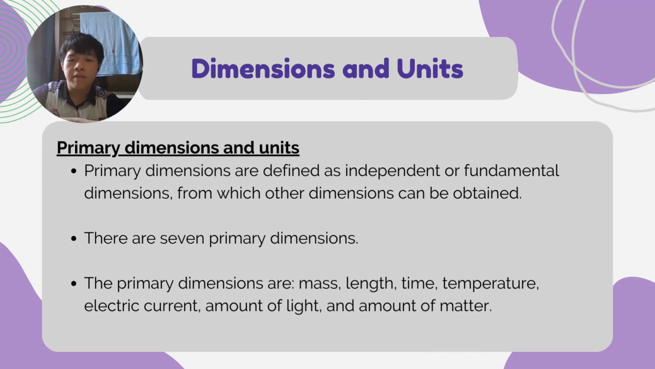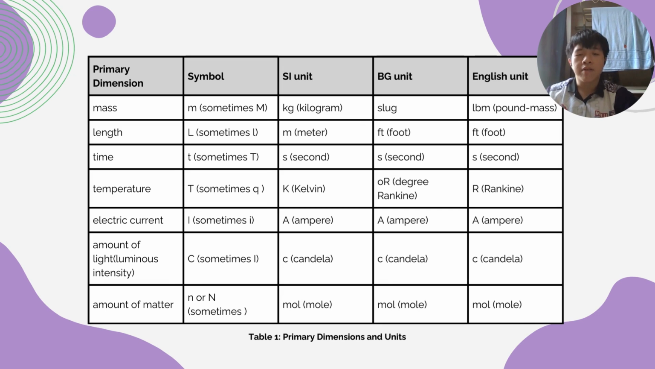There are two types of dimensions and units. So let's look at primary dimensions and units. Primary dimensions are defined as independent or fundamental dimensions from which other dimensions can be obtained. There are 7 primary dimensions. The primary dimensions are mass, length, time, temperature, electric current, amount of light, and amount of matter. This is a table of primary dimensions with their own primary units.